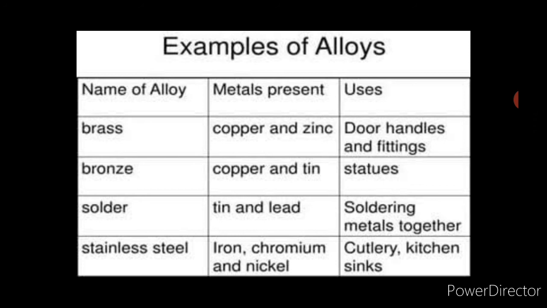Alloys have less conductance than the pure metals. For example, copper is a good conductor of heat and electricity, whereas brass and bronze are not very good conductors of heat and electricity. Some alloys have a lower melting point than the pure metals. For example, solder, which is an alloy of lead and tin, has a lower melting point than the constituent metals. When alloying is done with mercury, it is called an amalgam. If one of the metals in the alloy is mercury, then it is called an amalgam. So this is about the advantages of alloys.